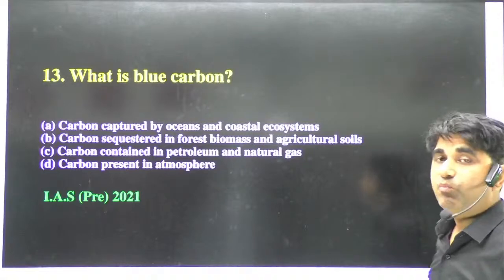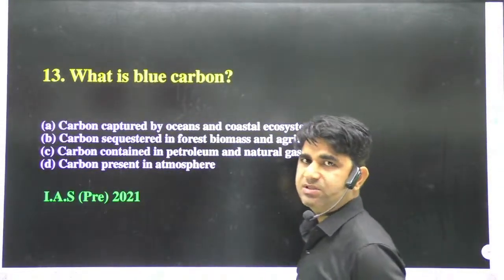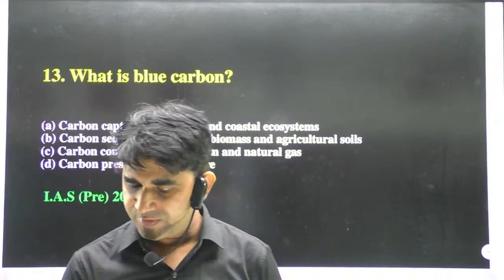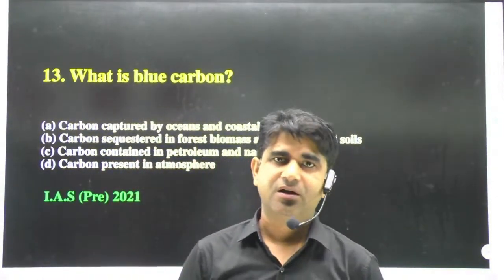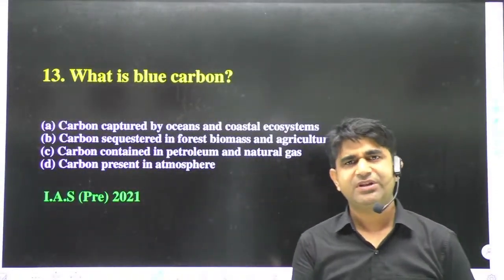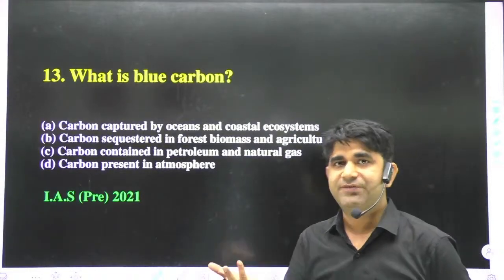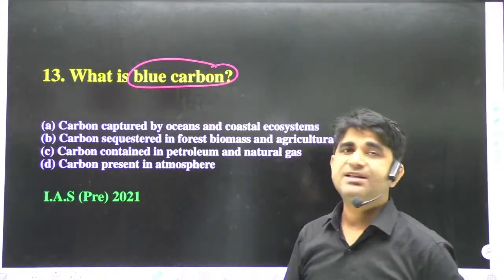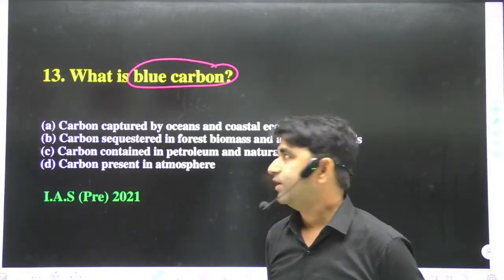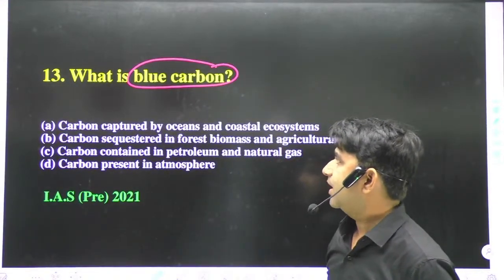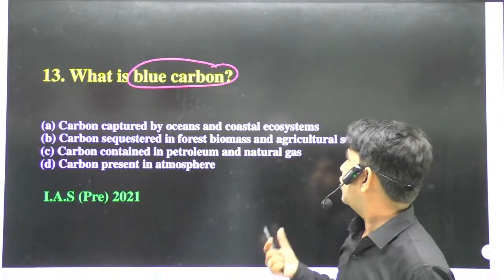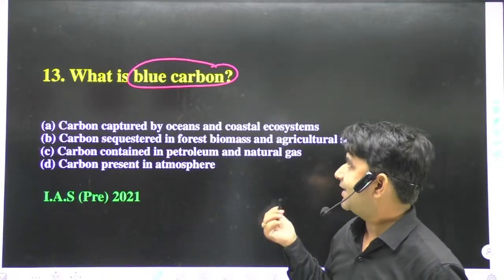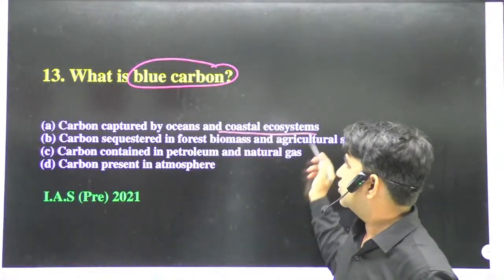What is blue carbon? Now the next question is, what is blue carbon? If any one of you knows what blue carbon is, then please write anything in the comment box. If it's not possible, then I am here to provide you the answer. Options: Option A, carbon captured by ocean and coastal ecosystem.